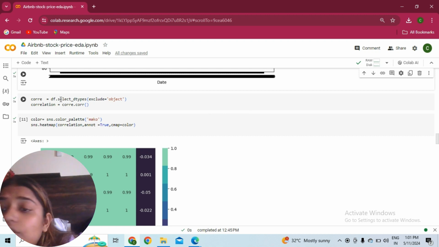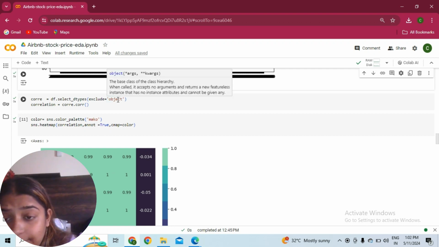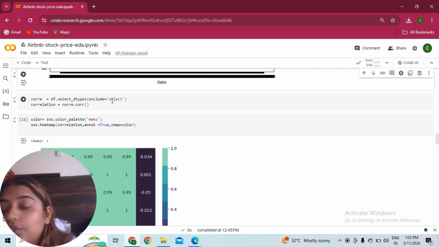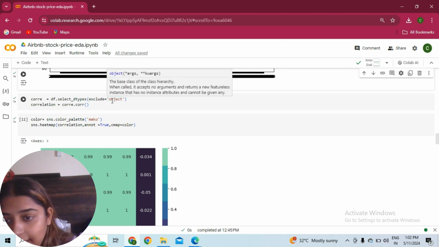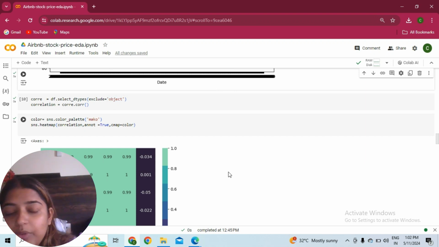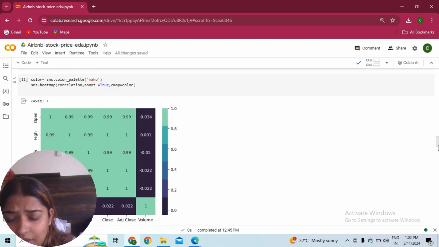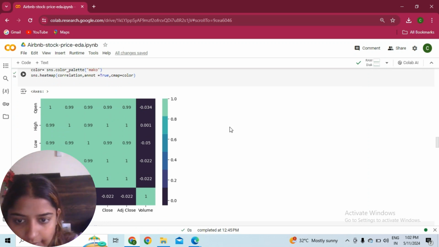Then the correlation: df dot select data types, exclude object. Exclude object means we'll take only the numerical features. Object means string, and we do not need to take that, because the correlation we are going to plot is with the numerical ones. Guys, correlation is quite important for finding how the features are correlated with each other.